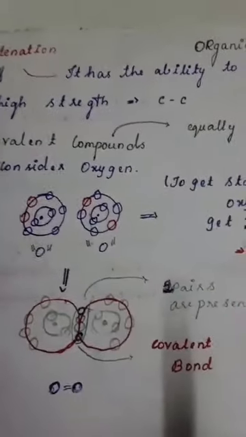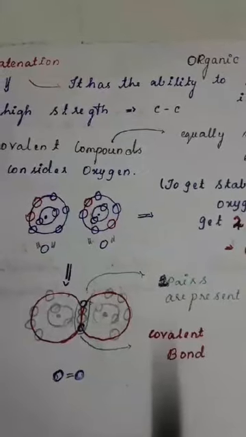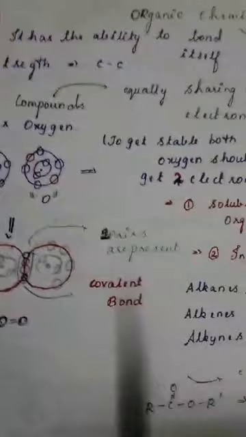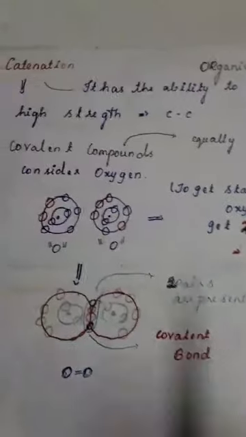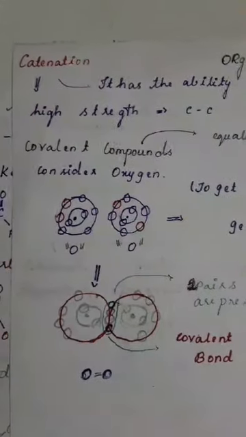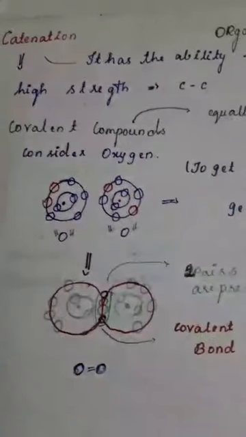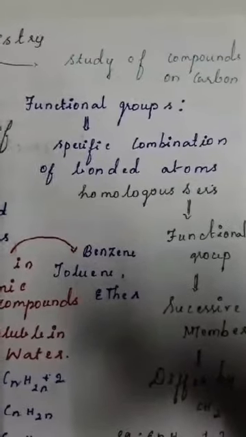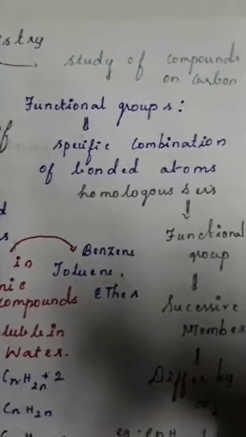What is meant by catenation property? Carbon has the catenation property. What is meant by that? It has the ability to bond itself. Nothing else, guys, it has the ability to bond itself. This is called catenation property, and it has high strength. See, C bond C, it has the ability to bond by itself. This is called catenation property, where organic chemistry deals with the study of compounds of carbon.